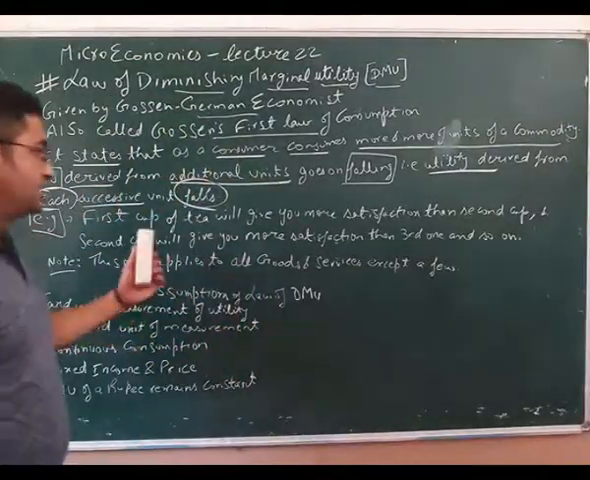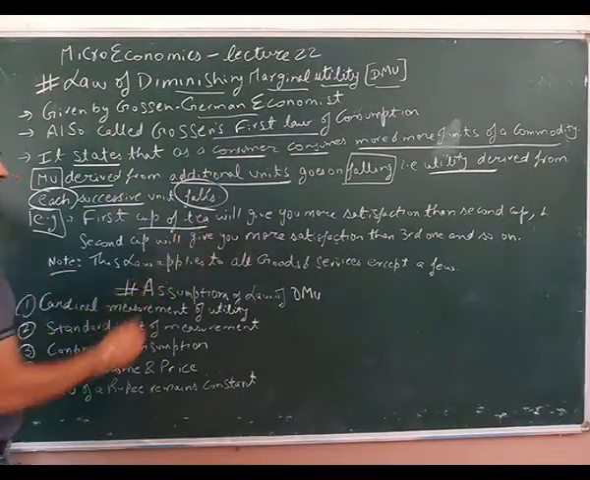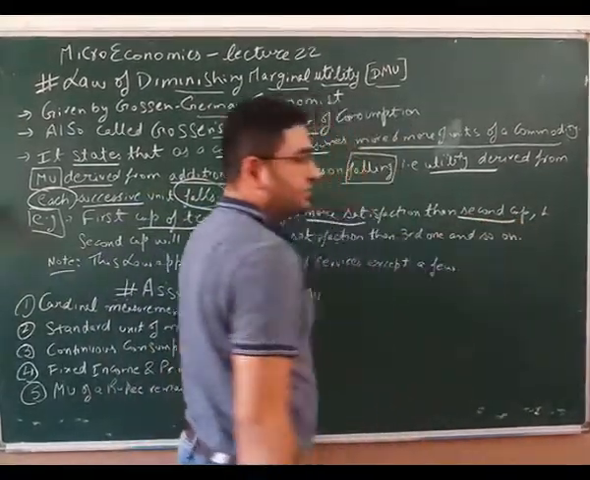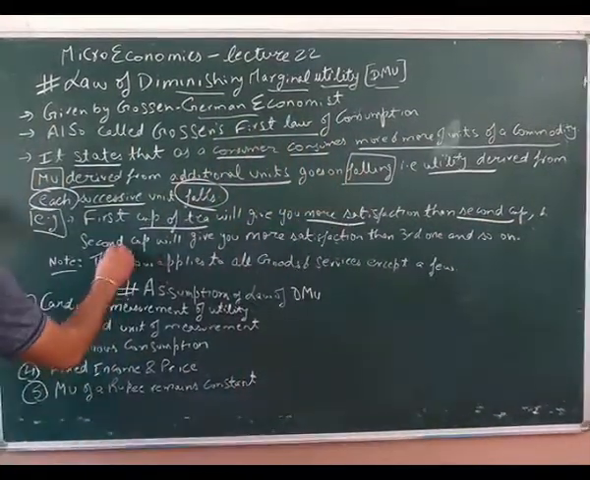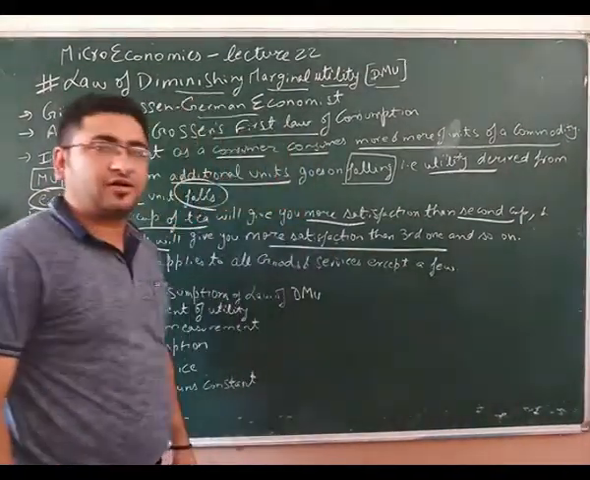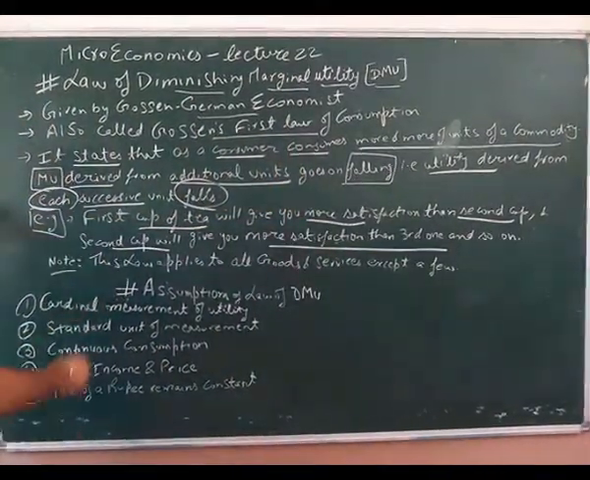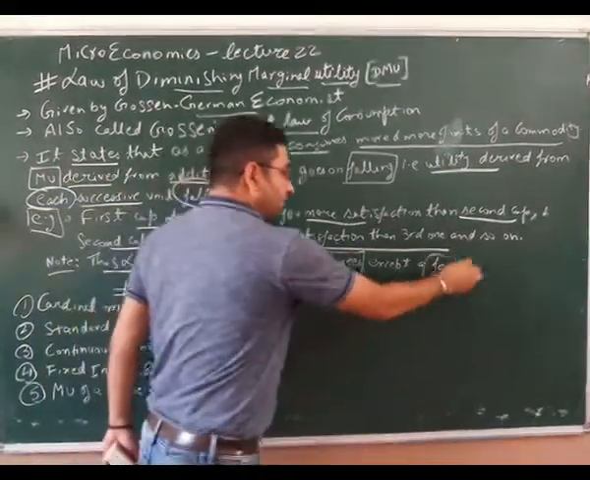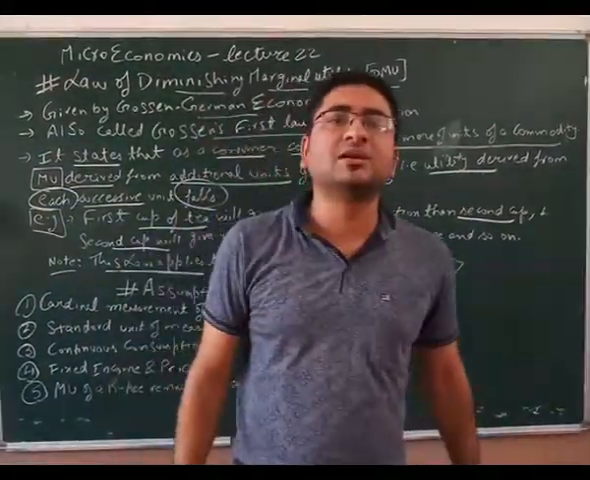Getting my point? Let's see the example again. First cup of tea will give you more satisfaction than second cup, and second cup of tea will give you more satisfaction than third one, and so on. Getting my point? So this law applies to all the goods and services except a few. We'll discuss the exceptions later.